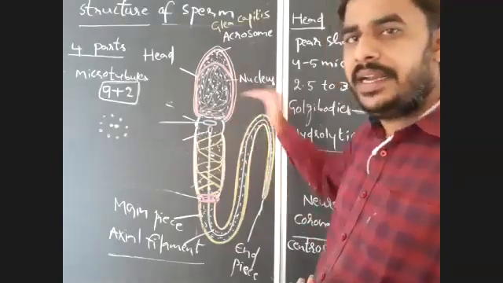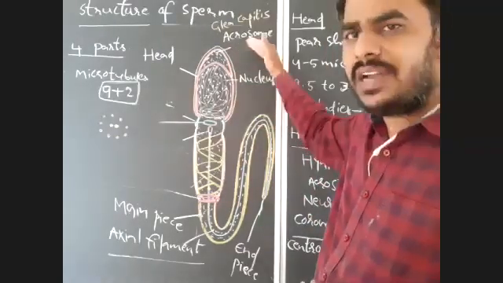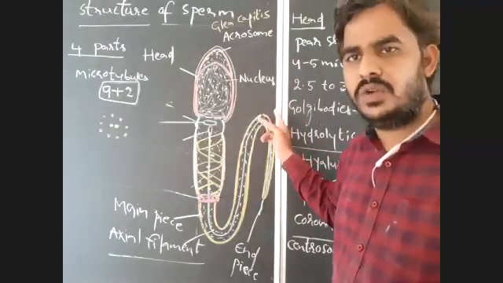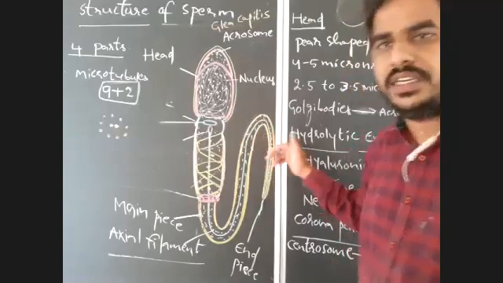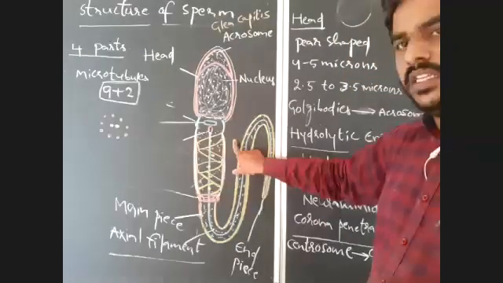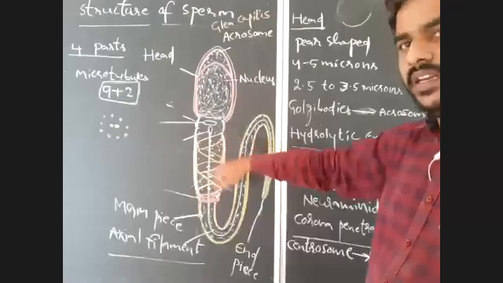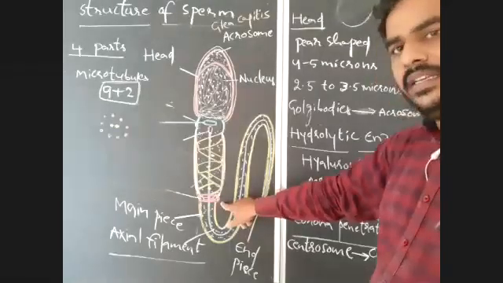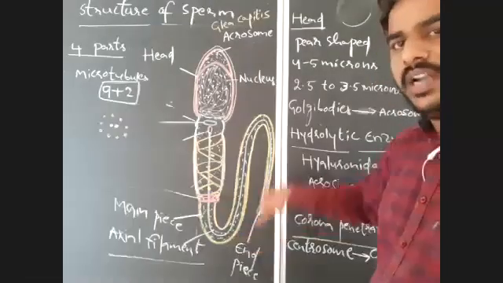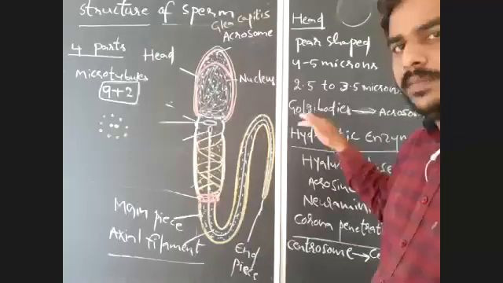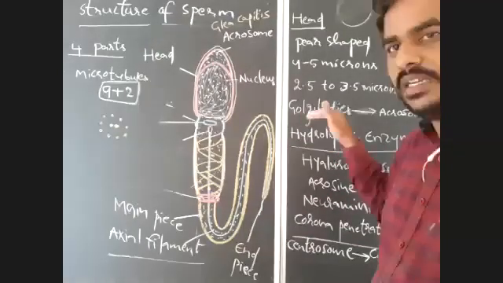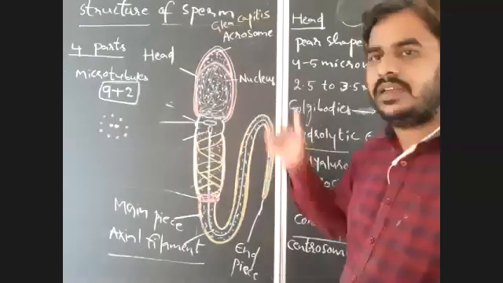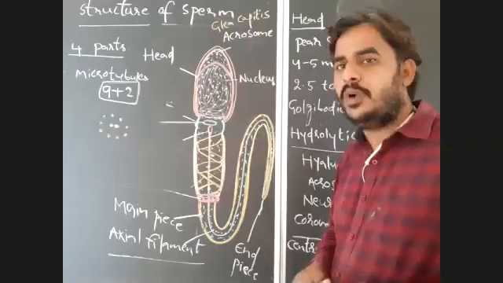Head is the anterior-most part. It has the acrosome and nucleus. The neck region is the shortest part. It has 2 centrioles, proximal and distal centriole, and the middle piece possesses the spiral mitochondria or Nebenkern sheath. Along with that, it is covered by the manchette. At the ending of this middle piece, there is a ring centriole with unknown function, and the tail, which is similar to a flagellum because it possesses a 9+2 arrangement of microtubule structures, and it has the main piece and end piece. The axial filament works like a flagellum that helps in motility or locomotion.